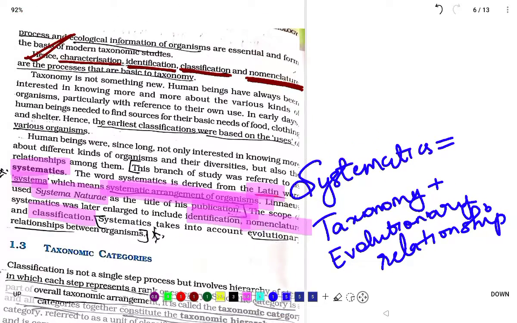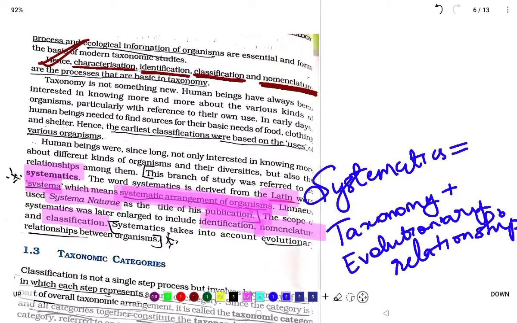So this topic, part 2 of the living world, is over. Let's meet in part 3.